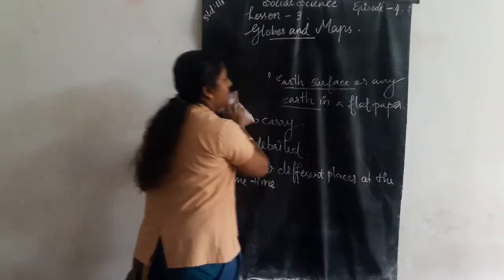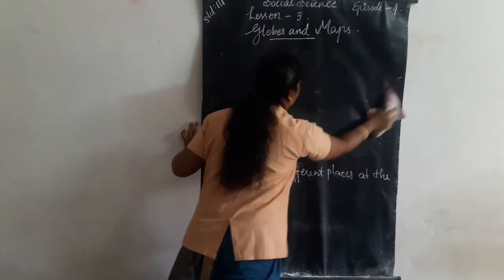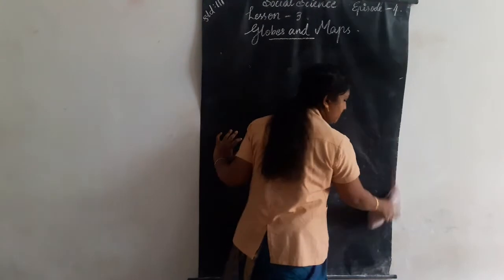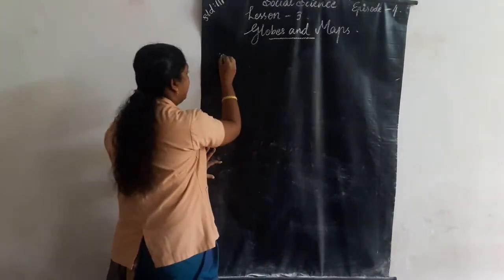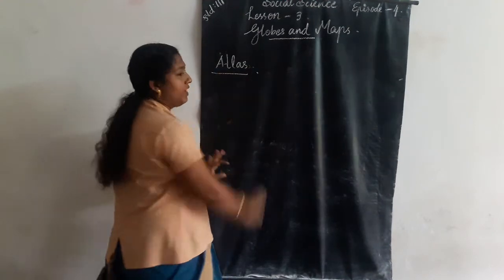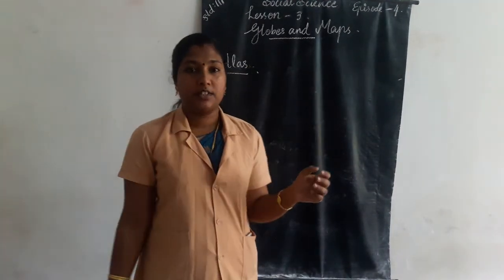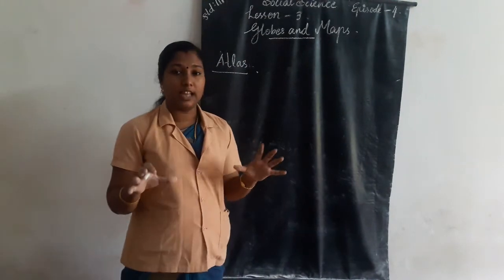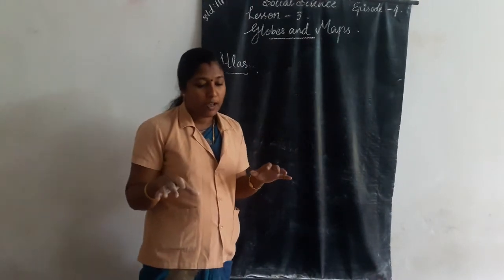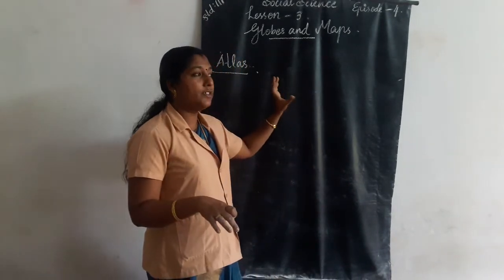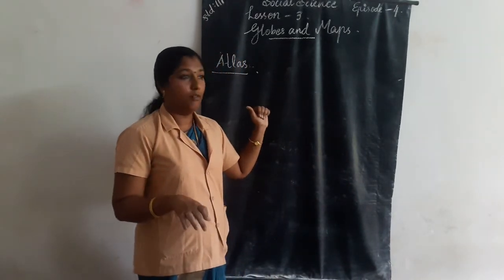What is atlas? Do you know what is atlas? We learned about maps. Maps are big in size, and big maps can be hung on a wall, so we call them wall maps.